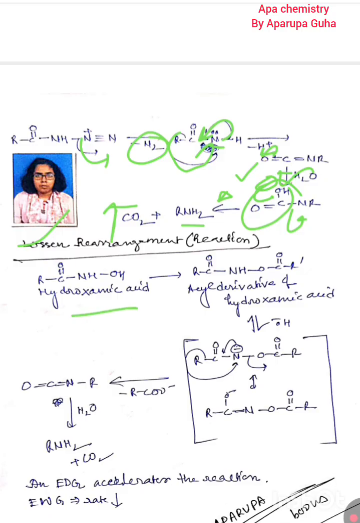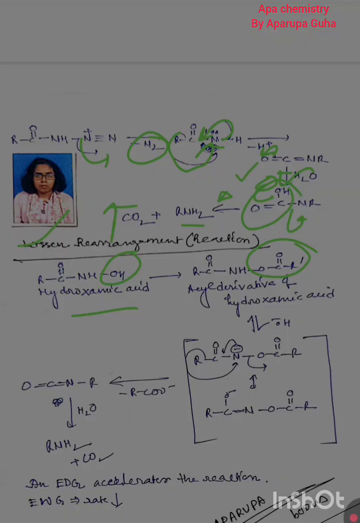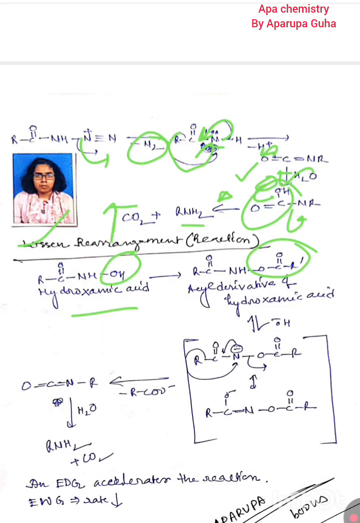Hydroxamic acid means what? There is a carbonyl present and there is NHOH present. That is called hydroxamic acid. And when this OH group is substituted by an acyl group, meaning OCOR, that group is called acyl. When attached, that is called an acyl derivative of hydroxamic acid.